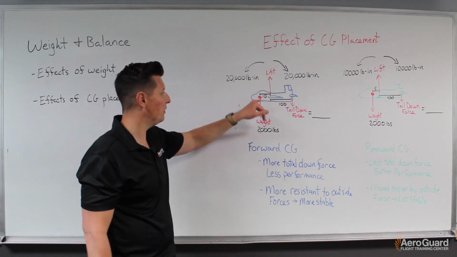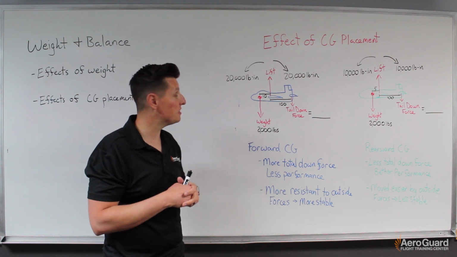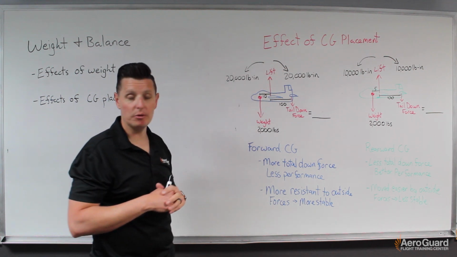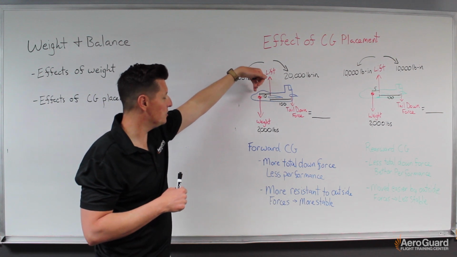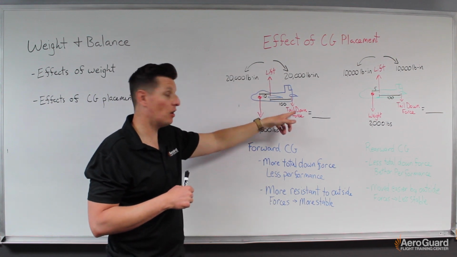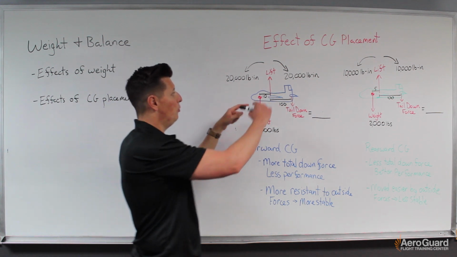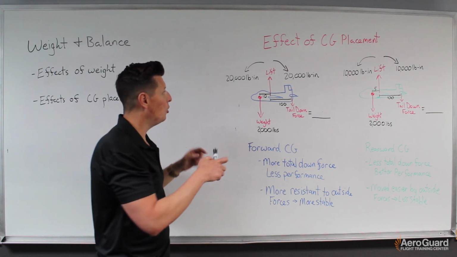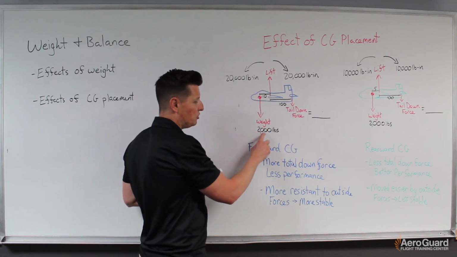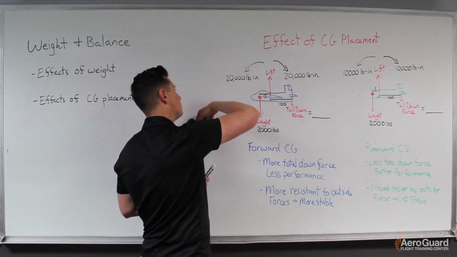I know in reality that's the CG, but for our purposes right now to illustrate the concept, we're just going to imagine that the fulcrum is here. We can imagine then that this weight is pulling down on this side, and then our tail down force is producing a force on the opposite side. And really what we want to do is create a balance or an equilibrium. So we know that the weight, this 2,000 pounds, is going to produce a rotational force in this direction.